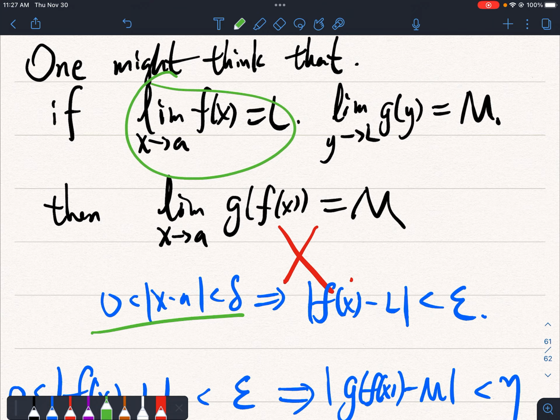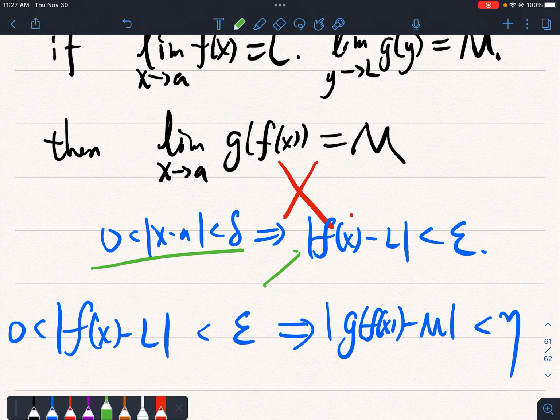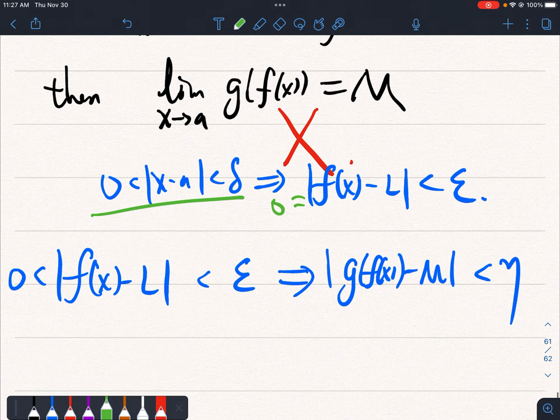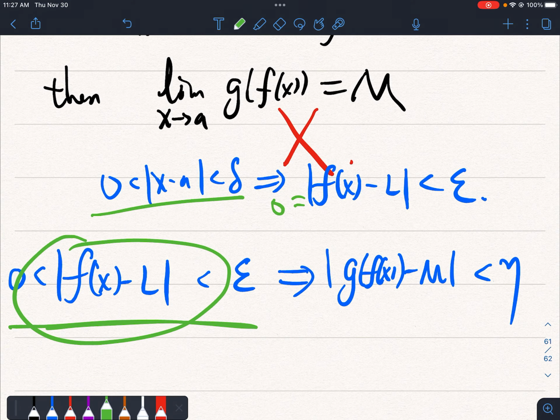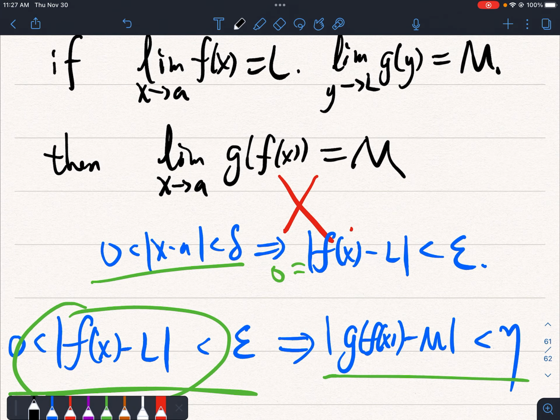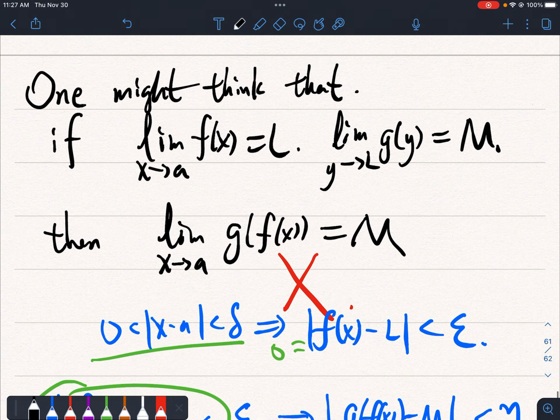But the problem is that we cannot deduce from this to this. Why? Because it's a limit, everything we know is that this is less than epsilon. So it is possible that f of x will attain L at some point. If this is equal to 0, then this assumption is wrong, so that we cannot deduce the result, okay? So this is the main problem with this statement. So this is wrong.